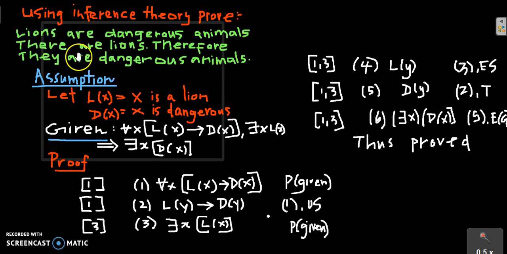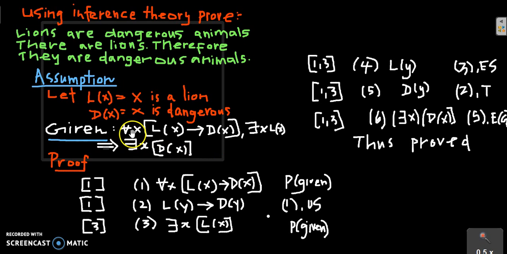The second one is there are lions, so there exists some x which are lions, L of x. That's the second notation. Therefore they are dangerous animals, which implies there exists x, D of x. That's what we have to prove here.